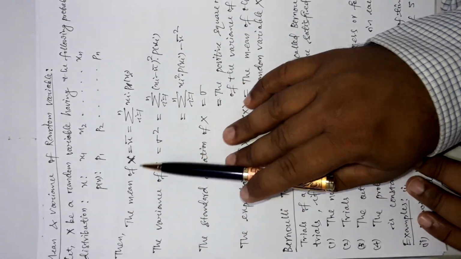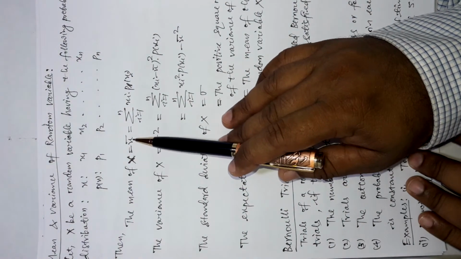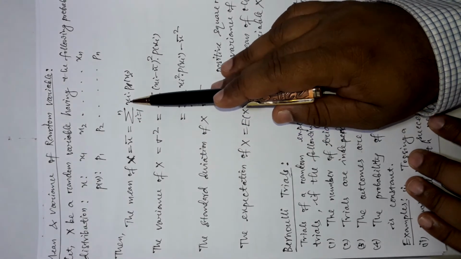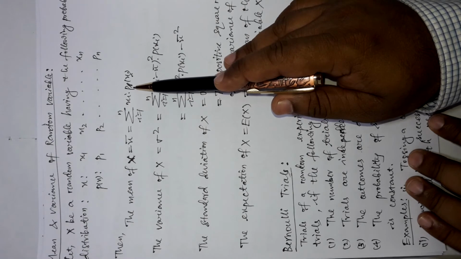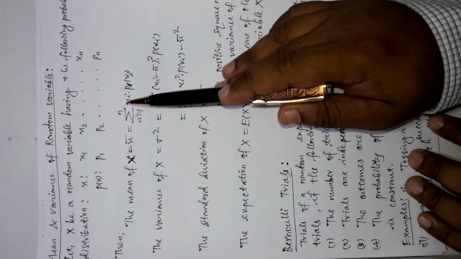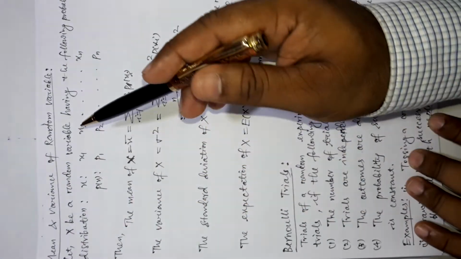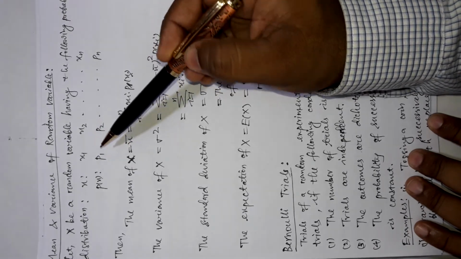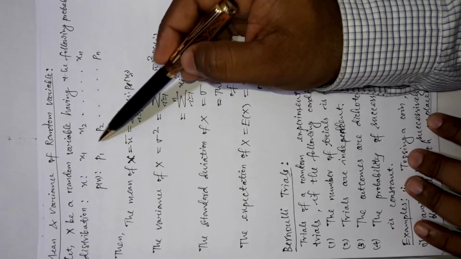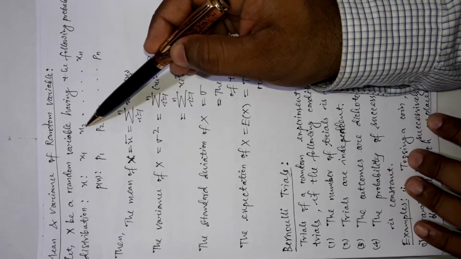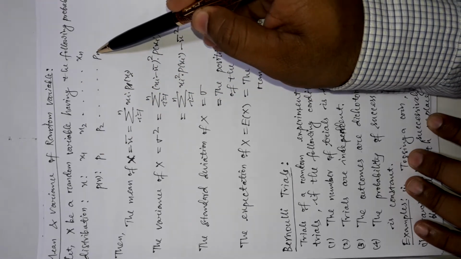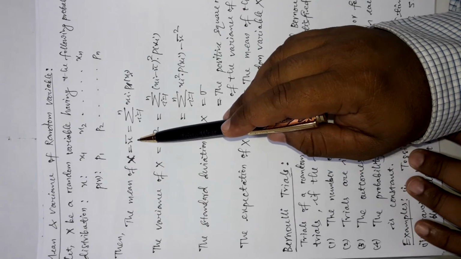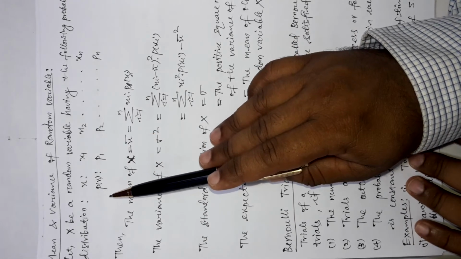Now the mean of the random variable x, which is represented as x bar, has the formula: summation of xi into p of xi, where i is from 1 to n. That means you do just one thing: you multiply the random variable values with their respective probabilities, that is x1 into p1 plus x2 into p2, and in this way up to xn into pn. Then add them all together and you will get the mean of the random variable x.